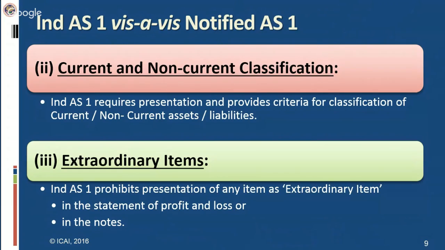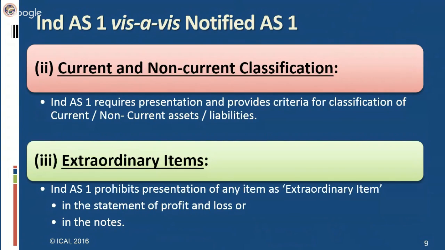However, this has not been explained in notified AS 1 because notified AS 1 does not prescribe such type of classification. Earlier in Companies Act also such type of classification was not there, but after revision of Schedule 6, which was in Companies Act 1956, they have come up with this classification of current and non-current, which is in line with IFRS or now Ind AS.